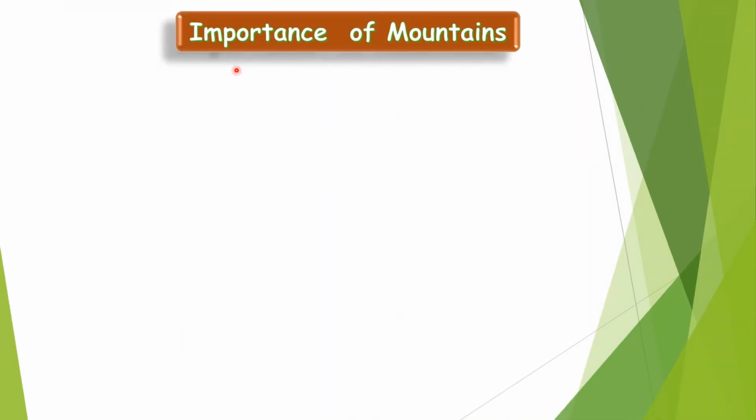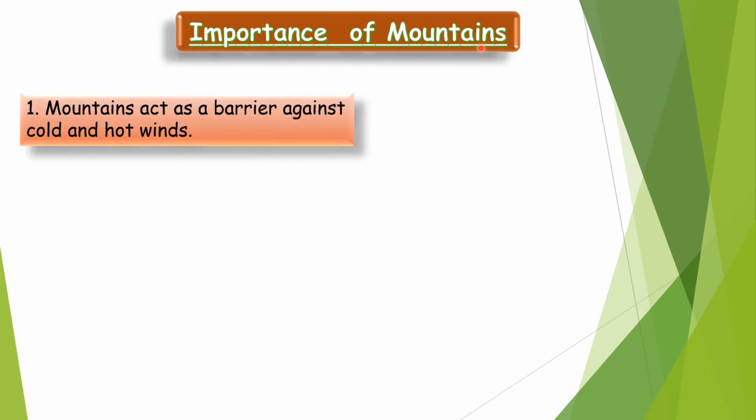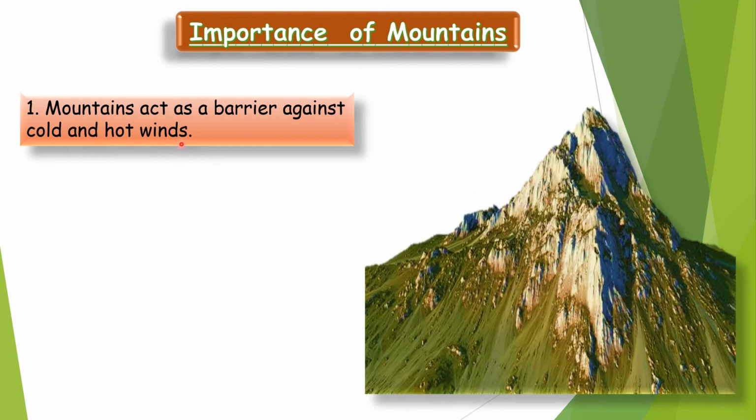Now, let's see what the importance of mountains is. Mountains act as a barrier against cold and hot winds. Now, see children, what is this? This is a mountain. For example, take it as the Himalaya mountain ranges. You all know this side is India and the other side is China, which is a very cold place.